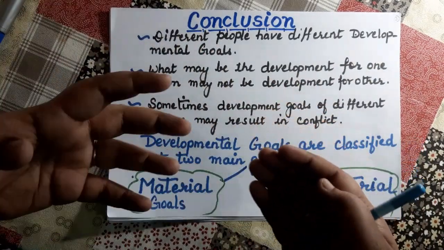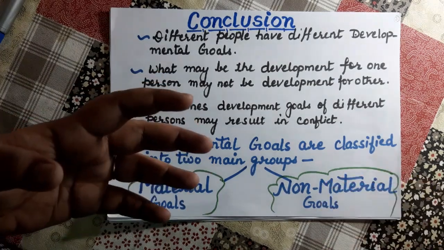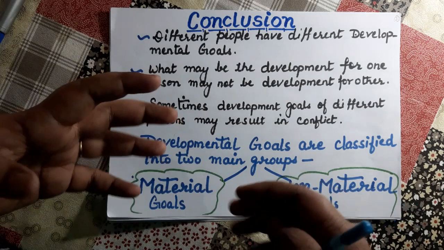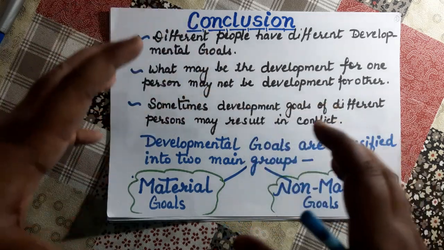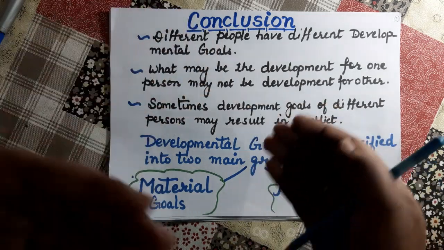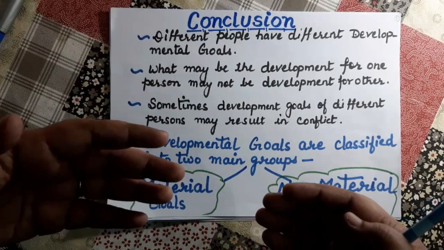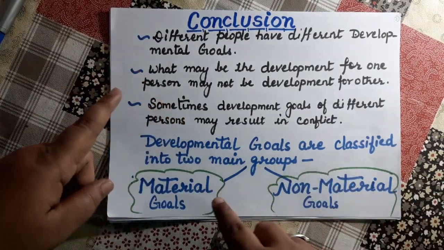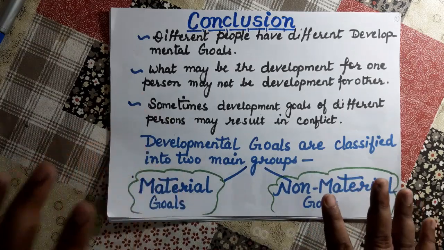These are the non-material goals, the goals in which he wants quality of life. I hope both material goals and non-material goals are clear to you.